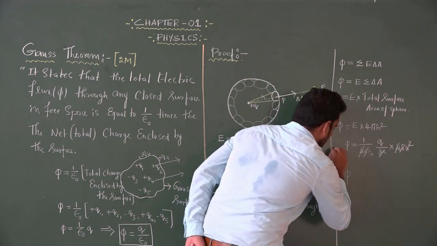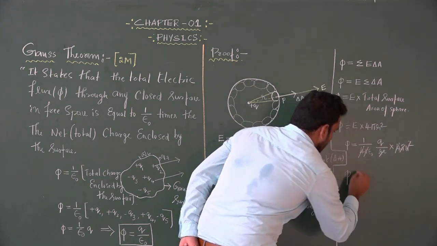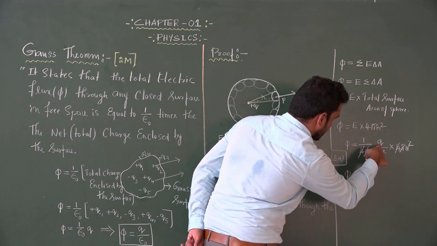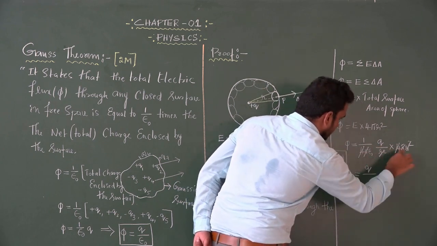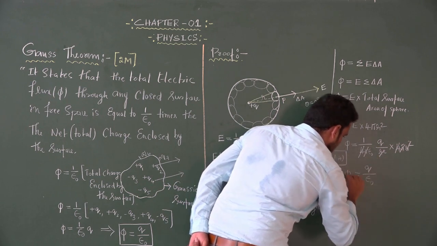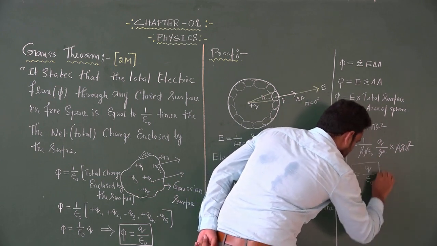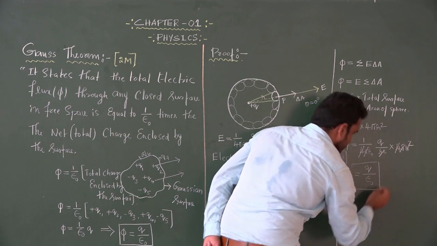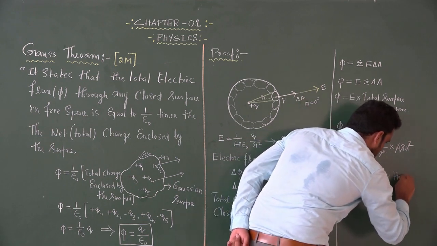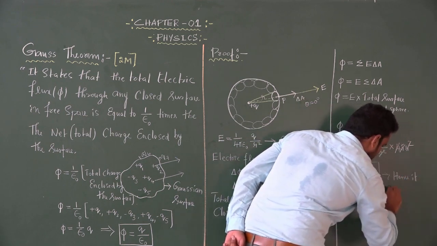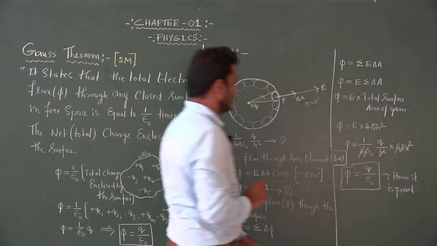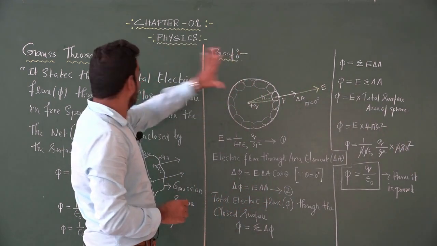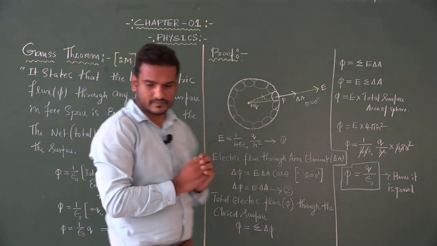Then phi is equal to, what is the remaining thing in the numerator? Q into 1 is Q, divided by, in the denominator we have epsilon naught. Hence it is proved. This is the verification of Gauss theorem.